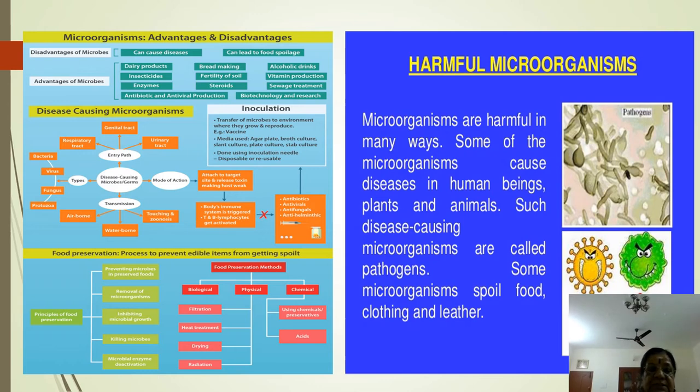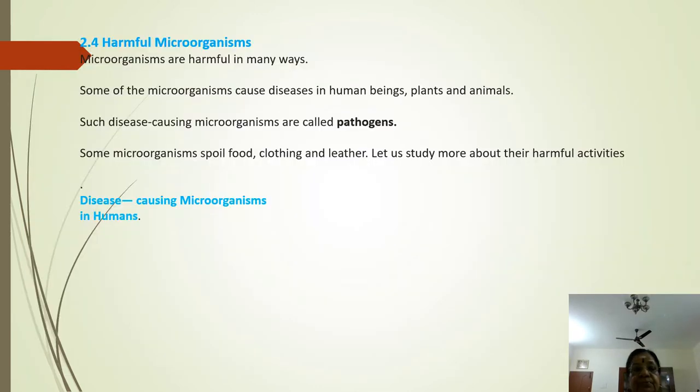Now the next one is about harmful microorganisms. Microorganisms are harmful in many ways. Some of the microbes cause diseases in plants, animals and humans. Such disease-causing microbes are called pathogens, and they spoil food, clothing and leather.